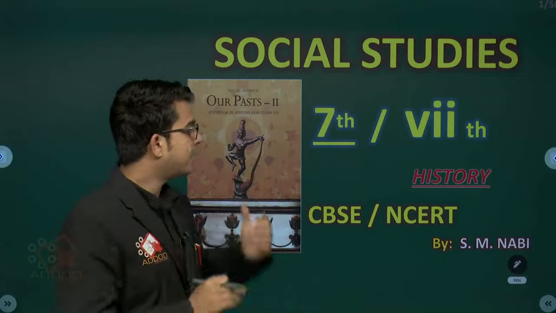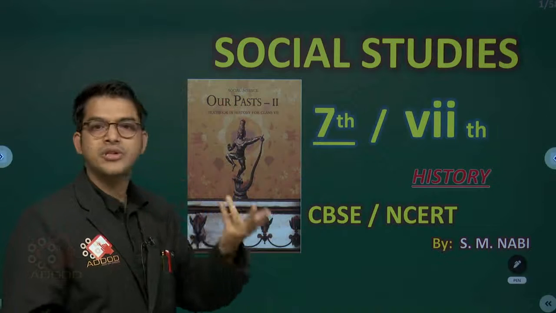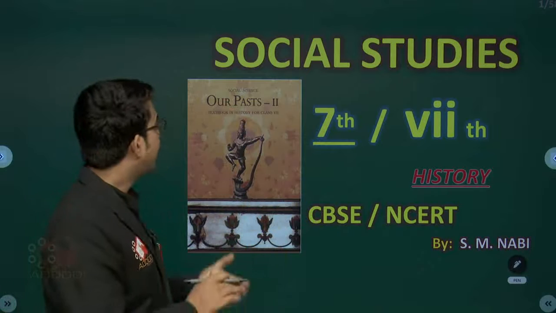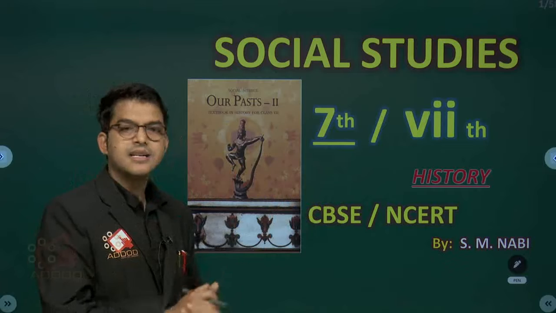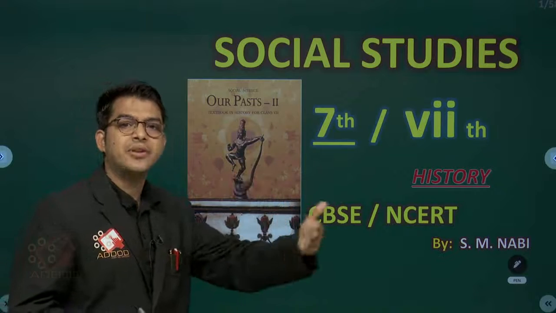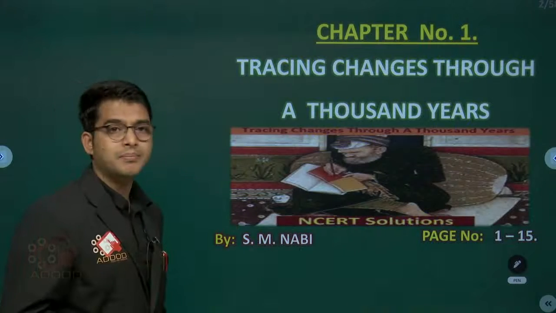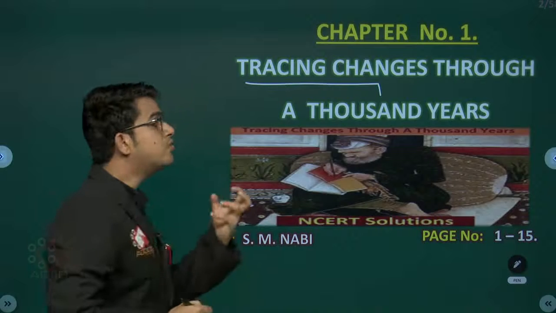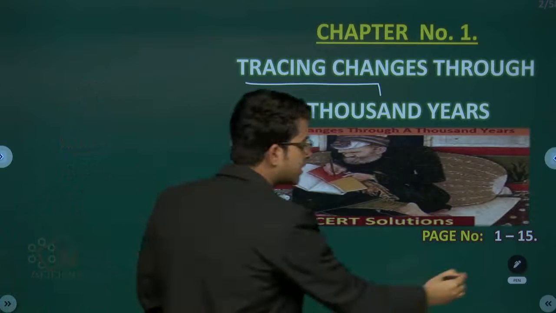So specifically we are going to begin with Our Pasts II. Our Pasts I we have already done in the previous class, class 6th. So in class 7th we are going to start with Our Pasts II, that is history we are going to cover, and then after that all the social science classes. Yes, so chapter number 1, my dear friends, Tracing Changes through a Thousand Years.